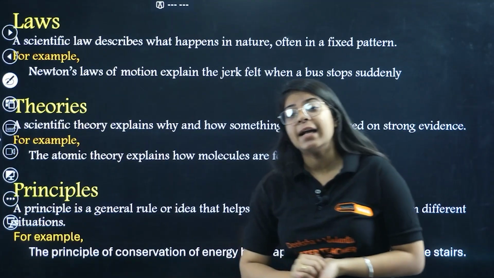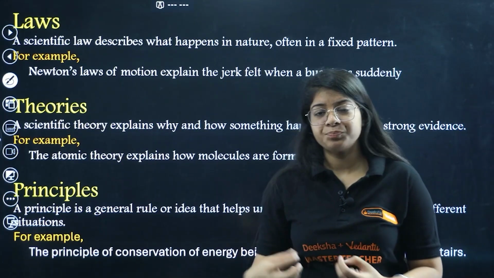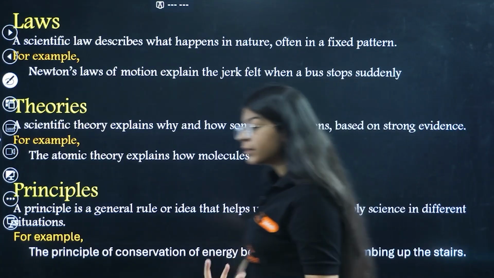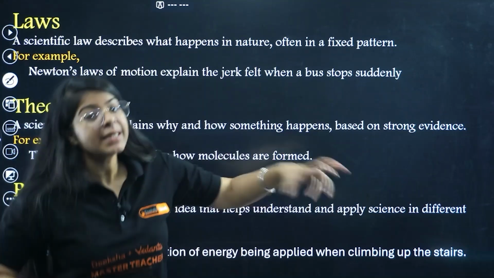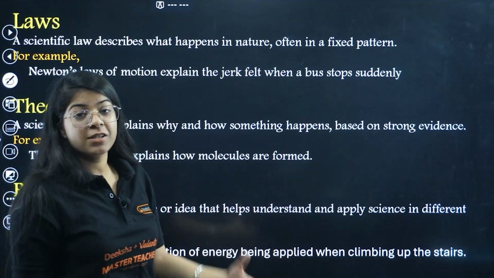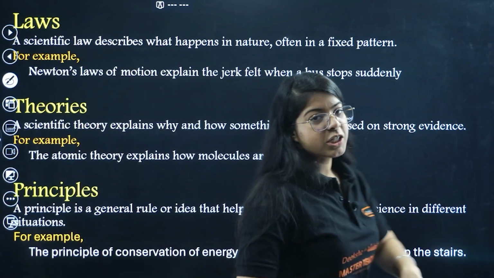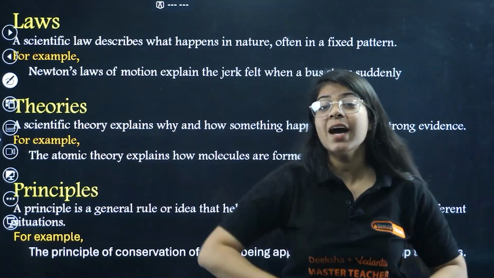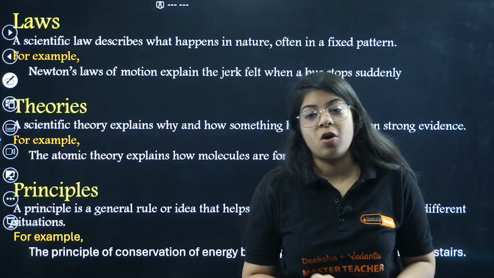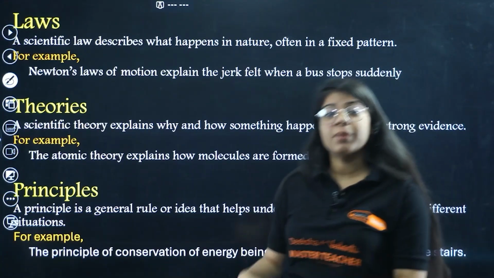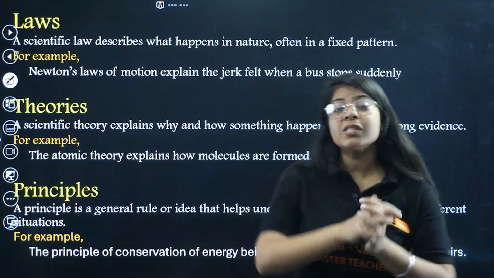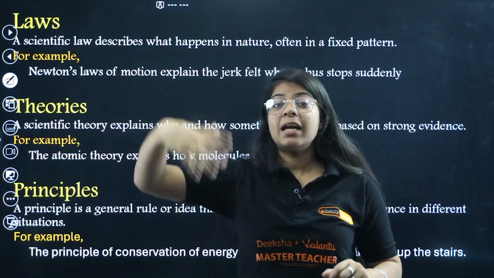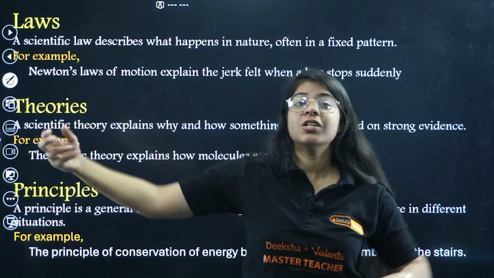Now just like that, science also has some principles, a general rule or an idea that helps us to understand and apply science in different conditions as well. Okay, you are not cheating in this class, in future maybe you are not cheating as well. Why? Because your principles are strong. So just like that, science has some principles, some rules which it follows, and with the help of that we describe science, we understand and apply the science in all different conditions as well.